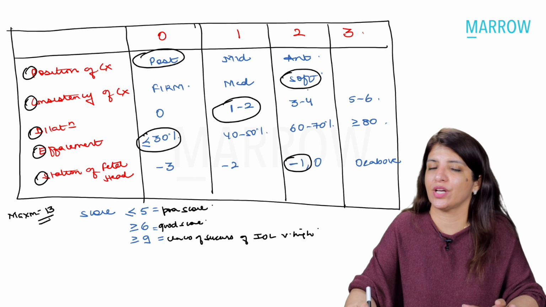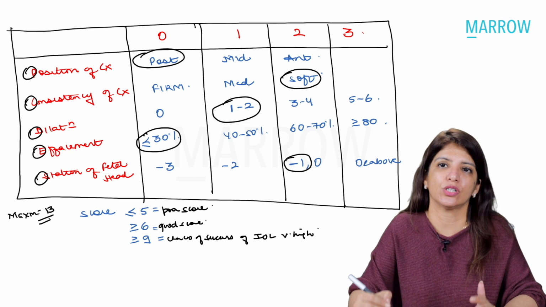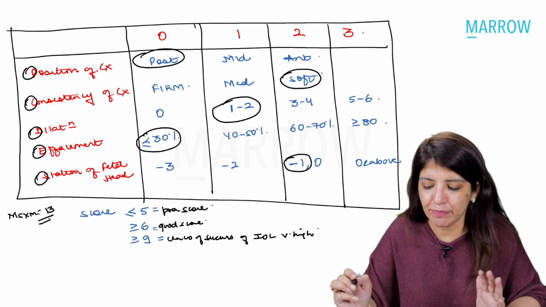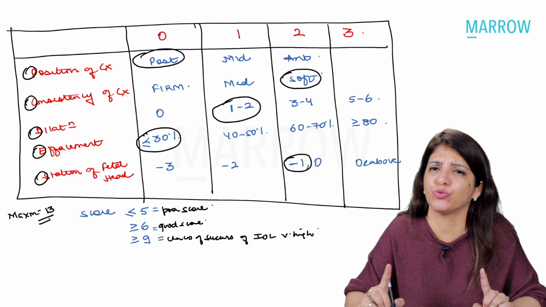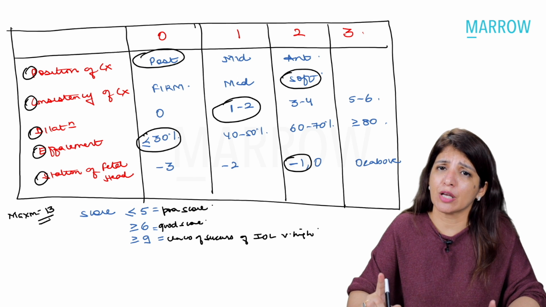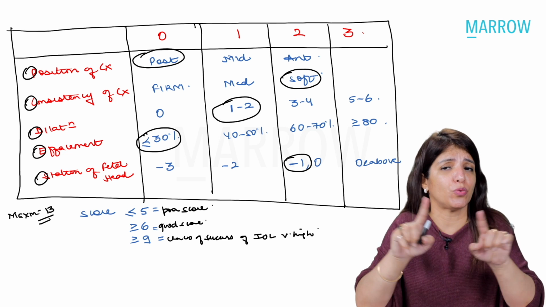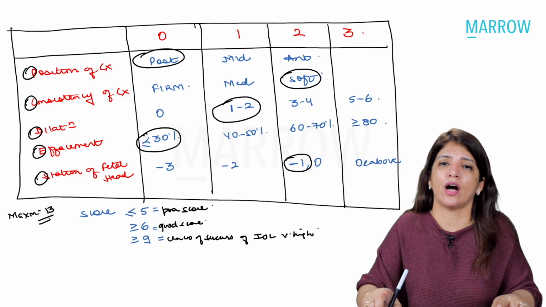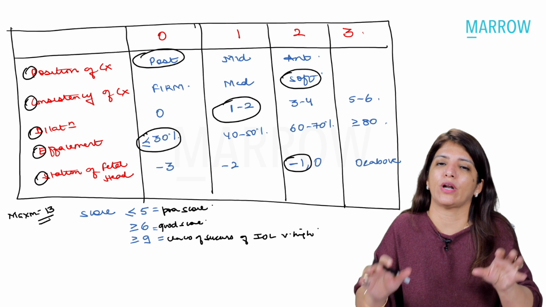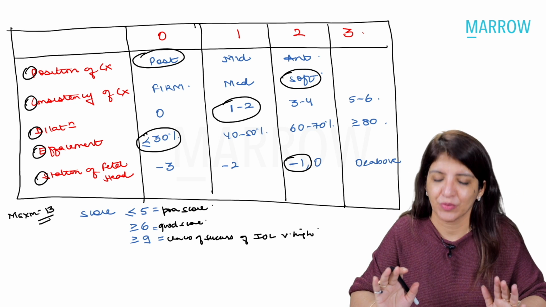And if the score is 5 or less, then that means it's a poor score. Please remember that you don't have to forget this table. This table should be in front of your eyes, wherever you are studying. Just make a chart of Bishop score, biophysical score, and WHO score, and just put it there.